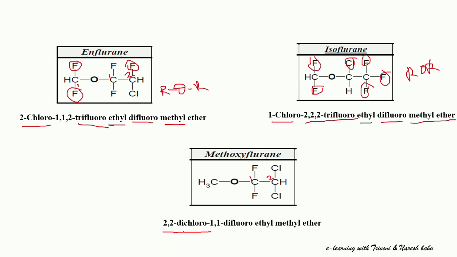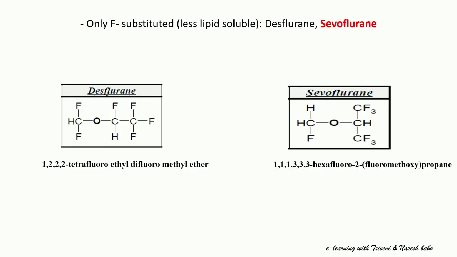this is the first carbon atom, this is the second carbon atom, 2,2-dichloro, 1,1-difluoro, the first position attached with 2 fluorine atoms, and it is ethyl. This carbon atom is indicated as methyl, and this is the ether. So this is methoxyflurane. Next, coming to the only fluorine substituted analogues, these are less lipid soluble analogues, for example desflurane